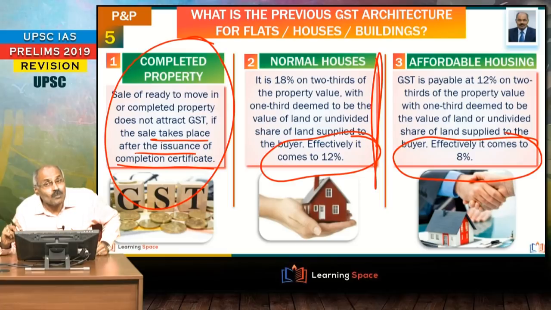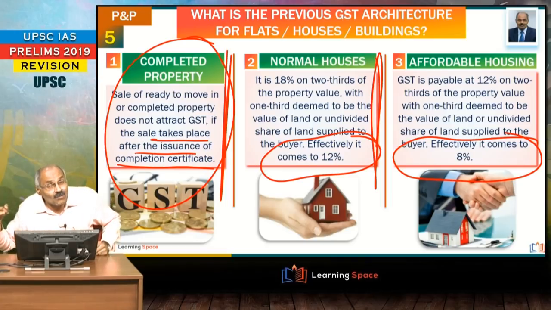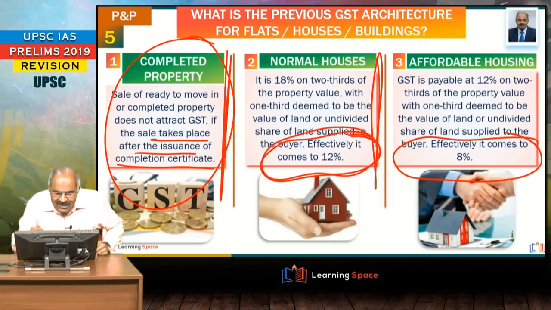I am talking about prior to the changes. Prior to the changes, completed property, no GST if the completion certificate is issued. And for the normal houses, prior to the changes, I am talking about effective GST is 12%, though 18% is there, but 1/3 is taken as the land value. So therefore, effective GST comes to 12%.